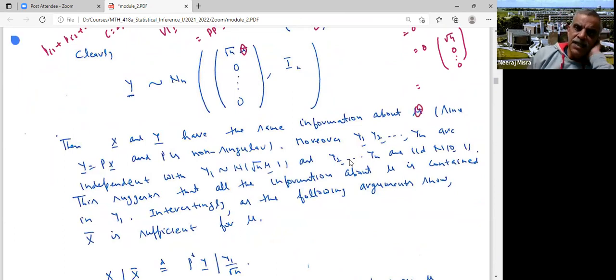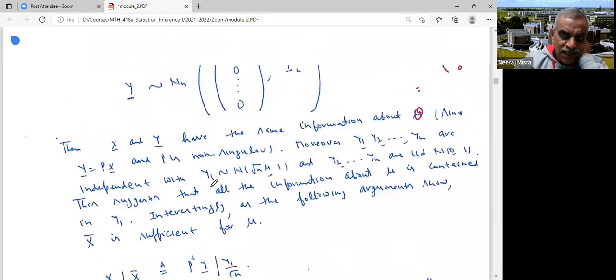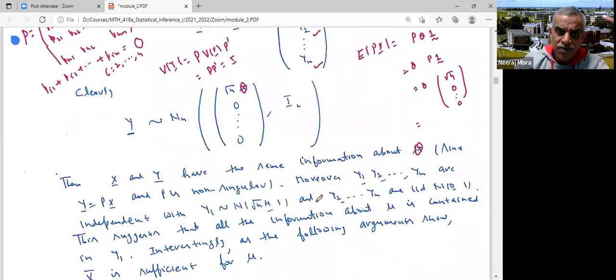Since Y is equal to Px and P is non-singular. Moreover, Y1, Y2, ..., Yn are independent, with Y1 having distribution normal(root n mu, 1) and Y2 to Yn being IID normal(0, 1). This suggests that all the information about mu is contained in Y1, because Y2 to Yn are independent of Y1 and they do not contain any information about mu, because they are IID normal(0, 1). So all the information about mu is contained in Y1, which is root n x bar. That means, equivalently, x bar contains all the information about mu.